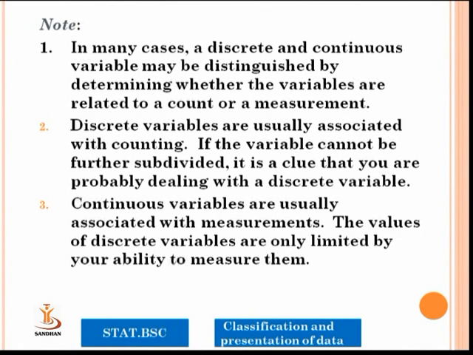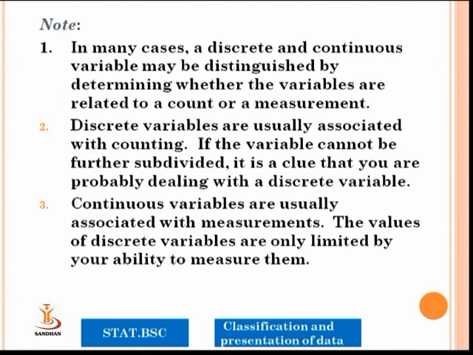Now the note, a very important note, is that in many cases a discrete and a continuous variable may be distinguished by determining whether the variables are related to a count or a measurement. Discrete variables are usually associated with counting.